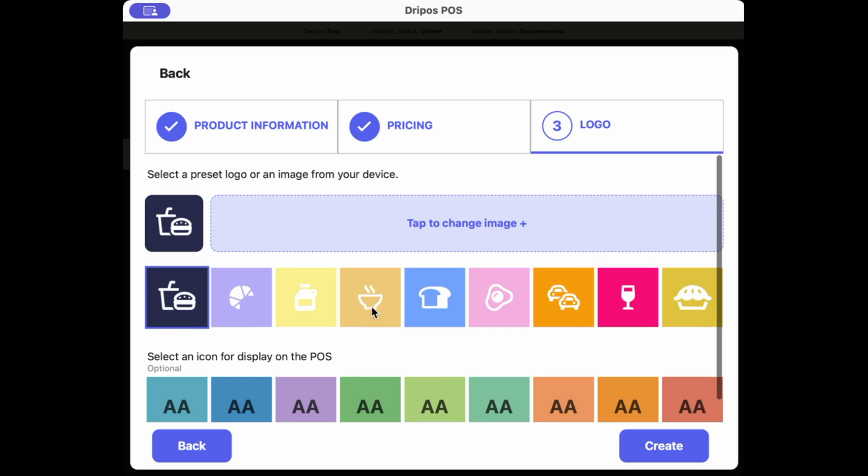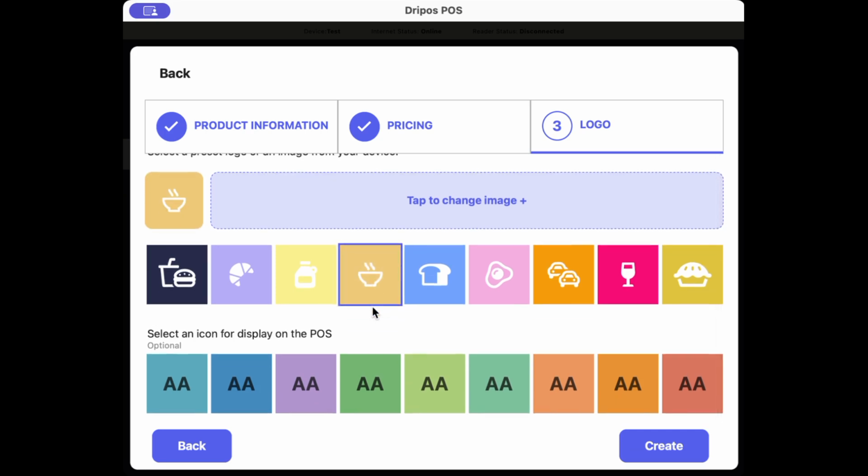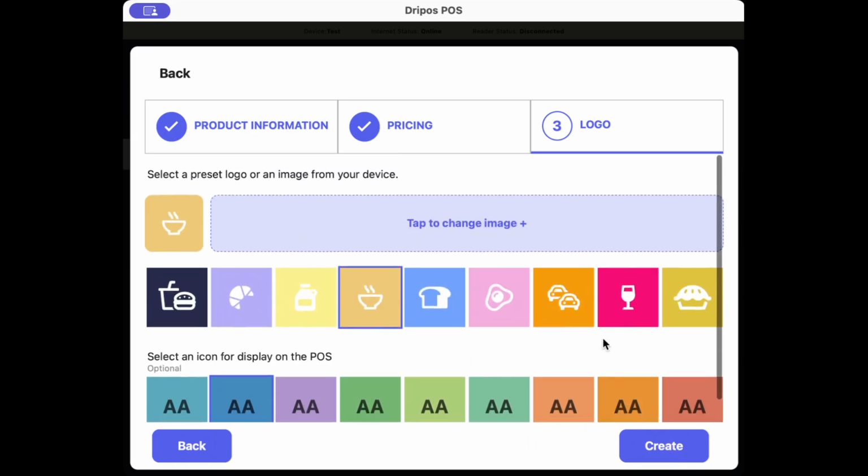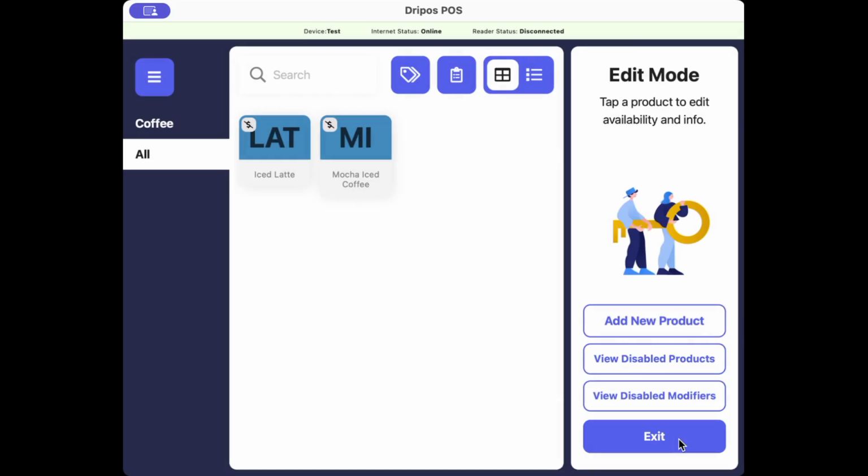For this one, I'll do the coffee icon again. Actually, let's do a color this time. So I selected blue, and let's click Create. Boom. So now that mocha iced latte or iced coffee that I just created shows up here and is in blue.